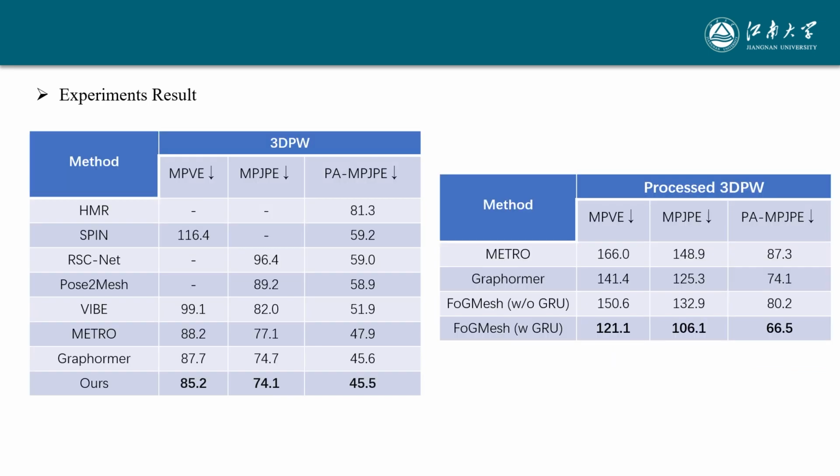We conduct our experiments mainly on 3DPW and processed 3DPW datasets in our paper. The processed 3DPW is the 3DPW processed by us to simulate high-speed motion. The results show that our method outperforms previous methods on 3DPW and can maintain better generalization and stability in the high-speed motion scenes.